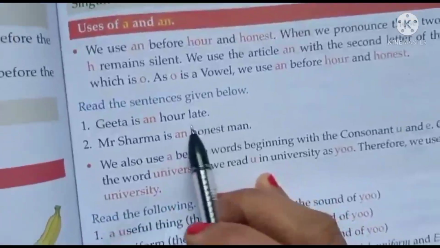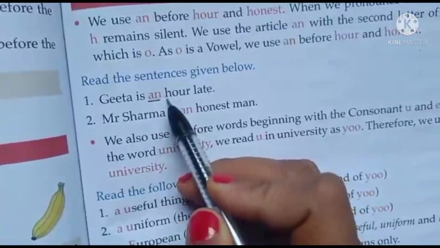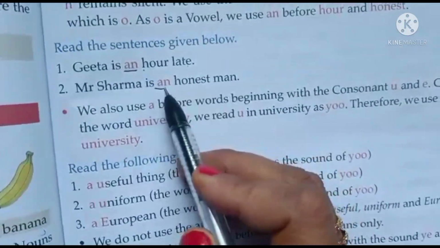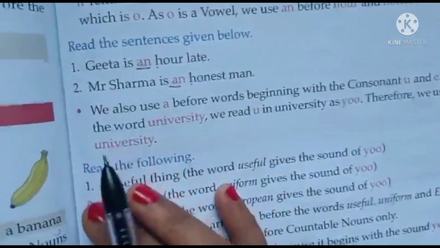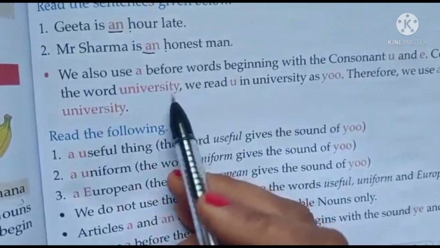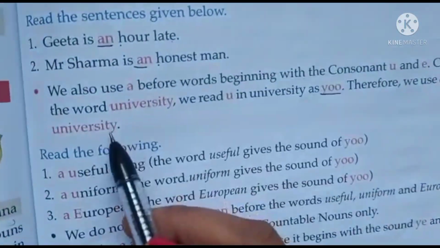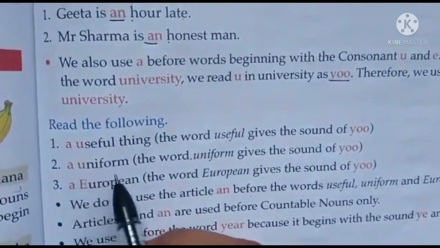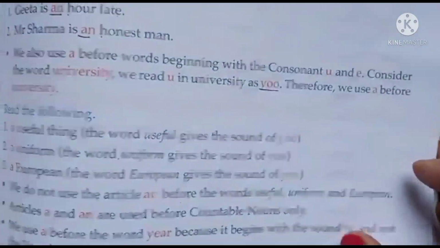Here, Geeta is an hour late, because an we are writing because H is silent. Mr. Sharma is an honest man, and we are writing an because H is silent. Followed, children? Next you see this: university. U, which sound is coming? Y-O-O. So we write a before university. A useful thing, a uniform, a European. So these you have to remember, children.